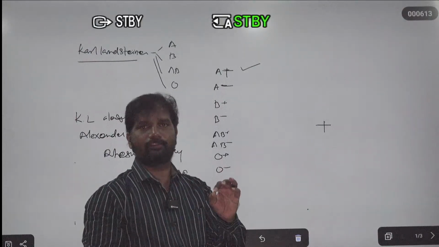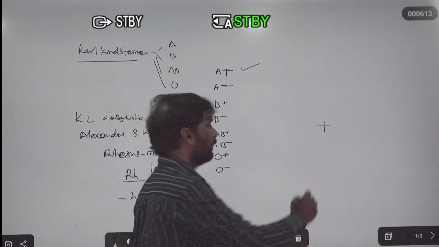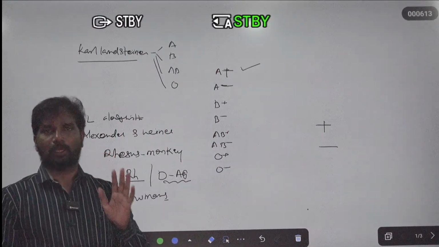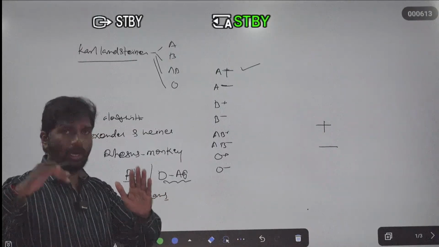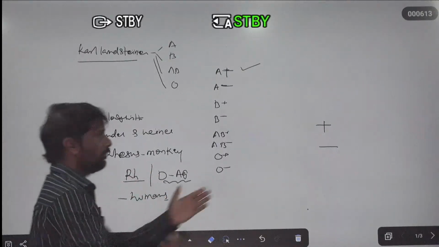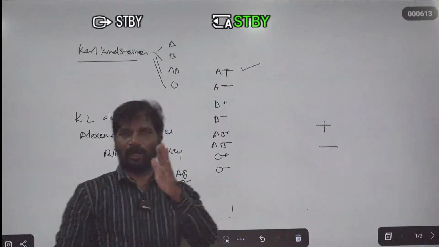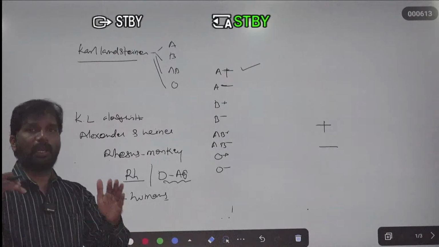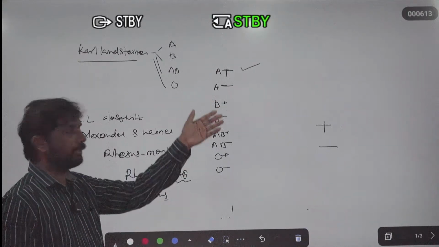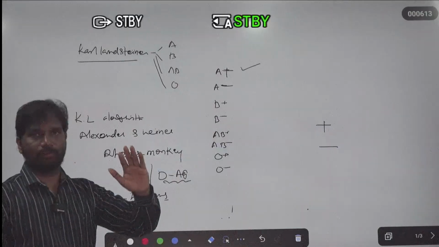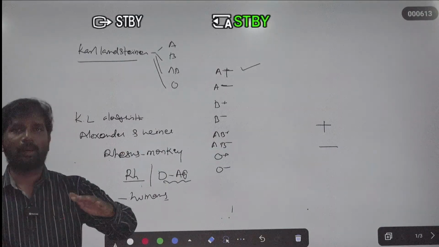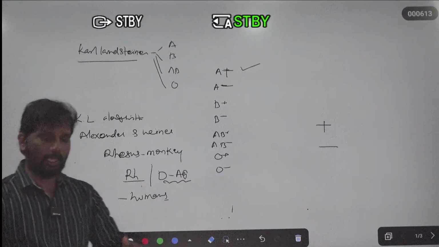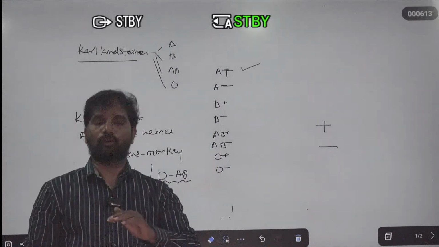When the Rh antigen or D antigen is absent, that is known as the negative type of blood group. So on the basis of the presence and absence of the Rh antigen or D antigen, blood groups are identified as negative and positive blood groups. In this manner we say A positive, B positive, AB positive and AB negative blood groups.